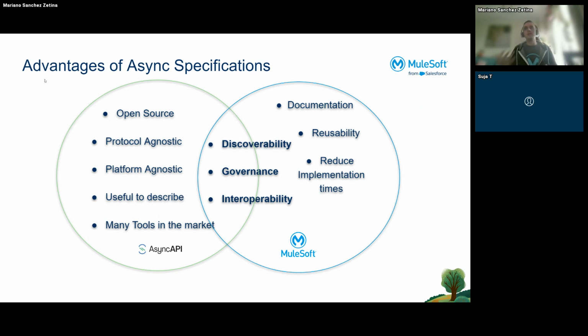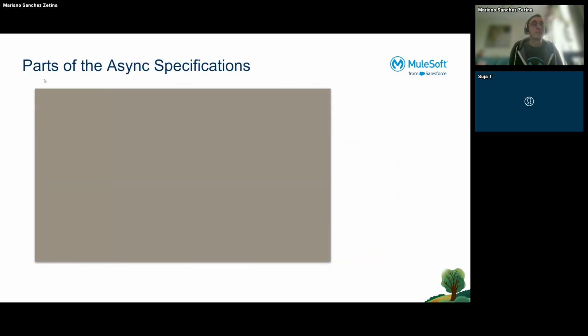Governance and interoperability. This governance is not available right now, but MuleSoft is about to provide governance in the next releases of Async API in MuleSoft. MuleSoft is planning to combine the governance module with the Async API specifications and the API Manager. It's not supported right now, but the team is working on that. Okay, so let's go to the next slide.